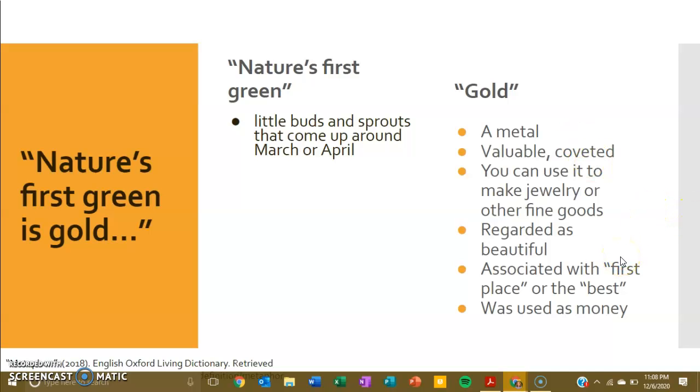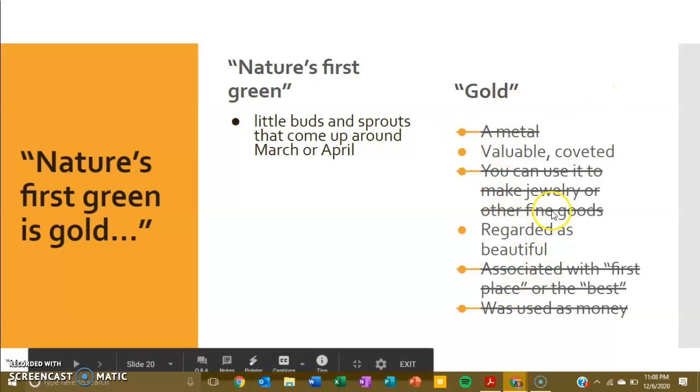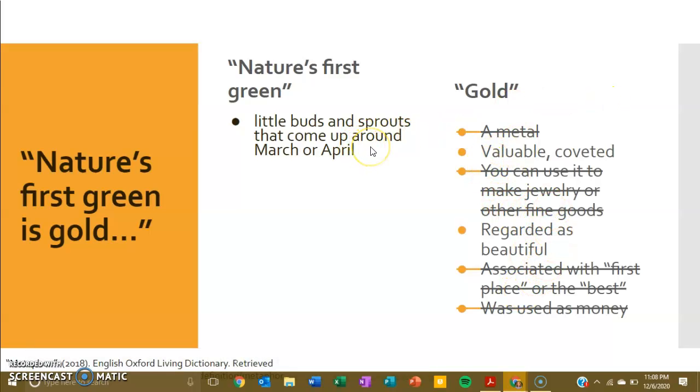And it was also used as money or currency. Now, the reason I have struck out a few of these is because they don't really work in this metaphor. We want to be able to give some characteristics of gold to nature's first green. So is nature's first green a metal? Is it metallic? No, not really.